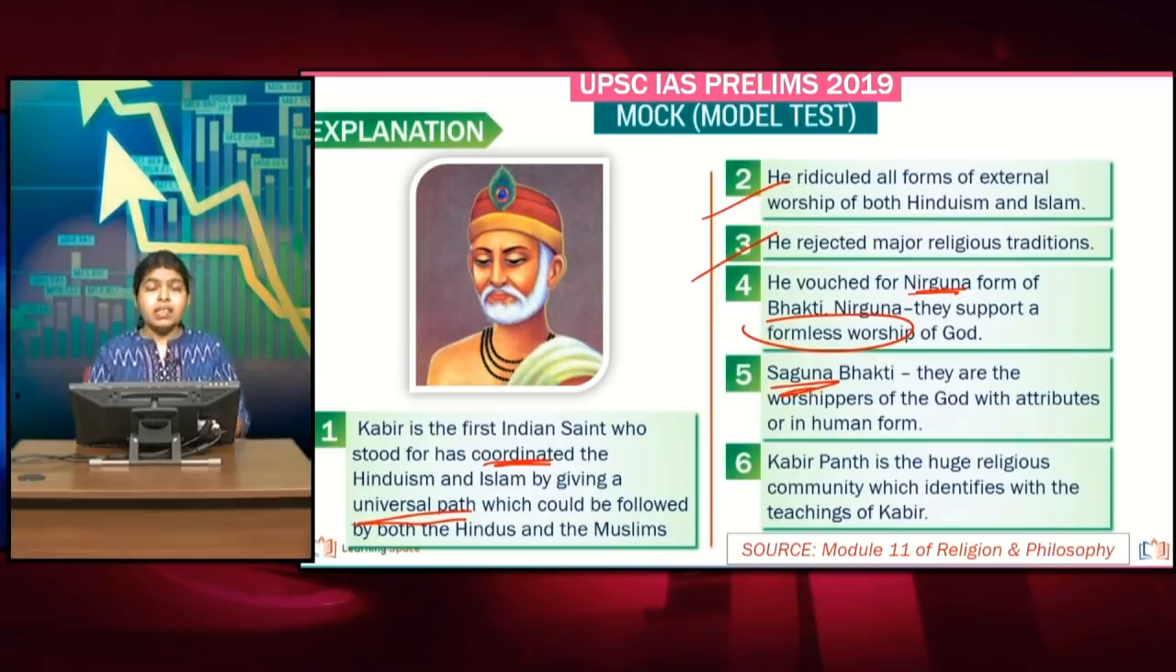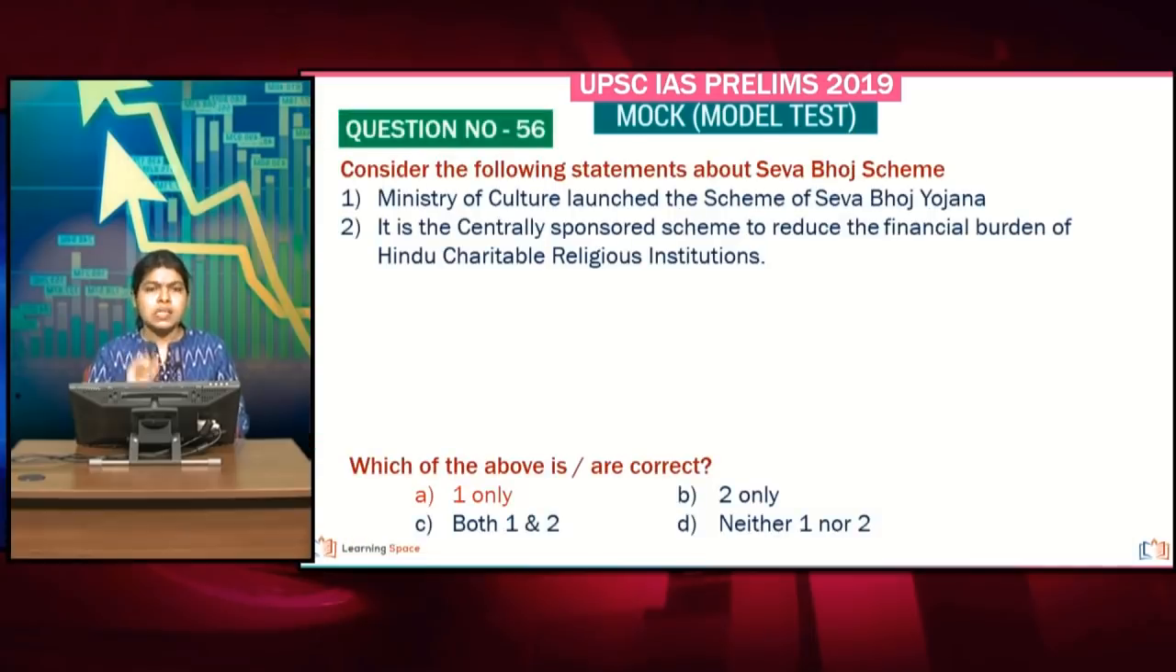Saguna means wherein God has a proper form and attributes. For example, we worship Lord Vishnu in a certain form, and Lord Krishna is also in a certain form. So these are the physical attributes of God. That is referred to as Saguna Bhakti, and Kabir Panthis are the followers who follow the teachings of Saint Kabir. Again, module 11 of Religion and Philosophy talks in detail about Saint Kabir.